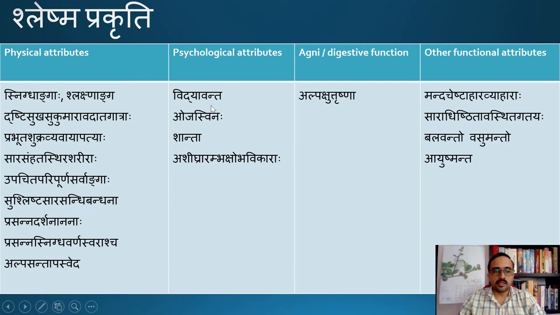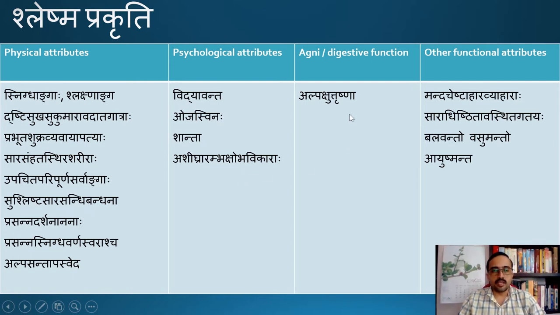In case of psychological attributes, Vidya Vandaha, the person will be a good scholar, Ojasvinaha, very active, and Shandaha, so he is very calm and quiet in his behavior. Ashigraramba Kshobha Vigaraha, so the person will not get angry easily. He is of stable mind. Usually he does his activities in a slow and composed manner.